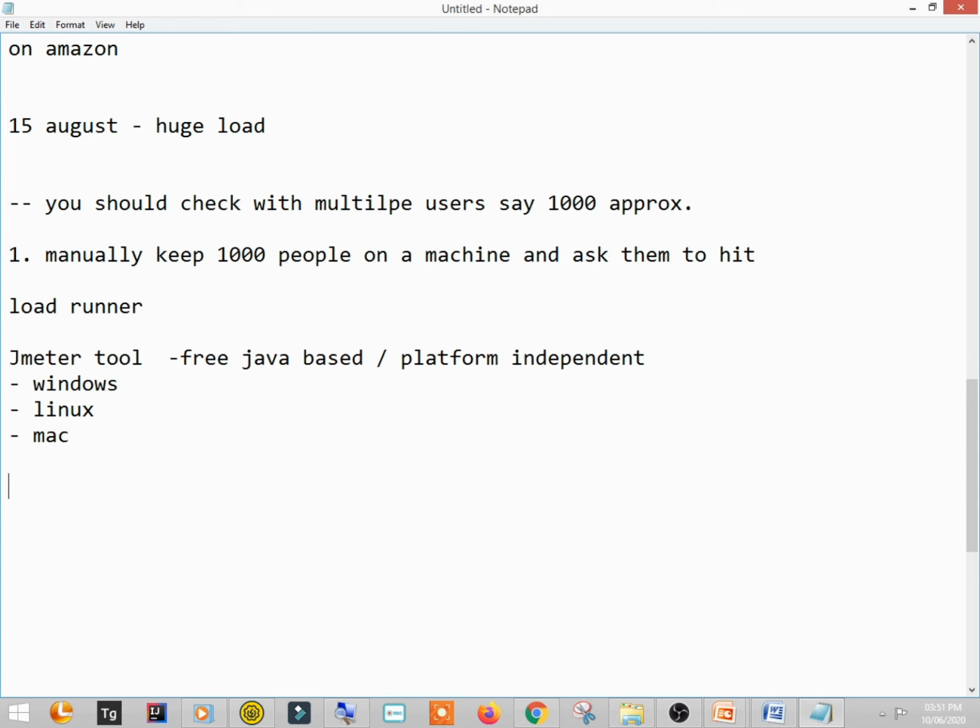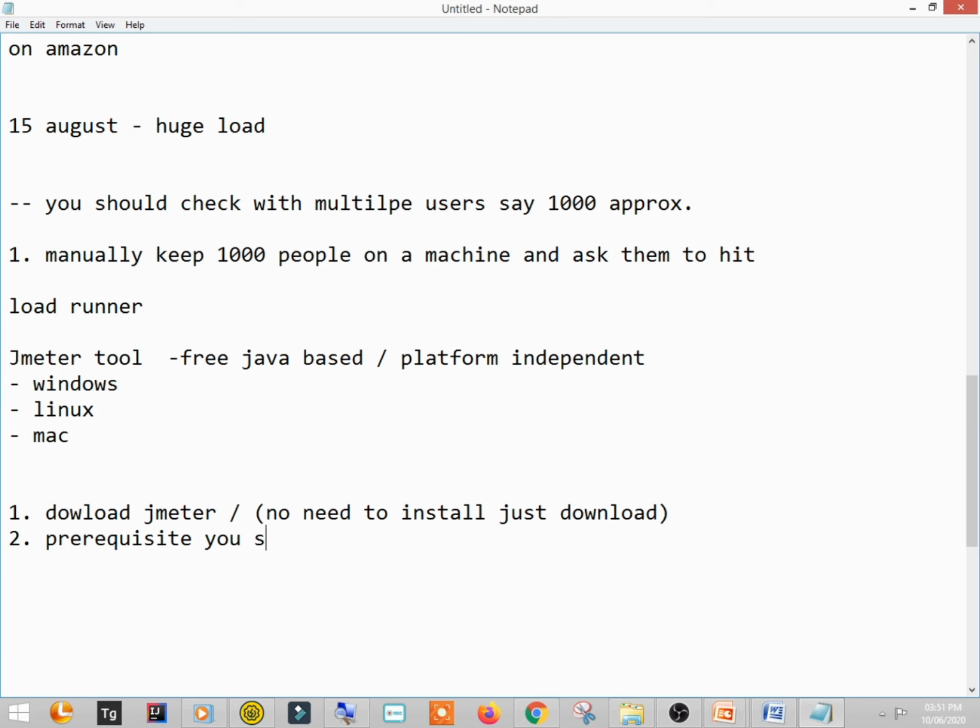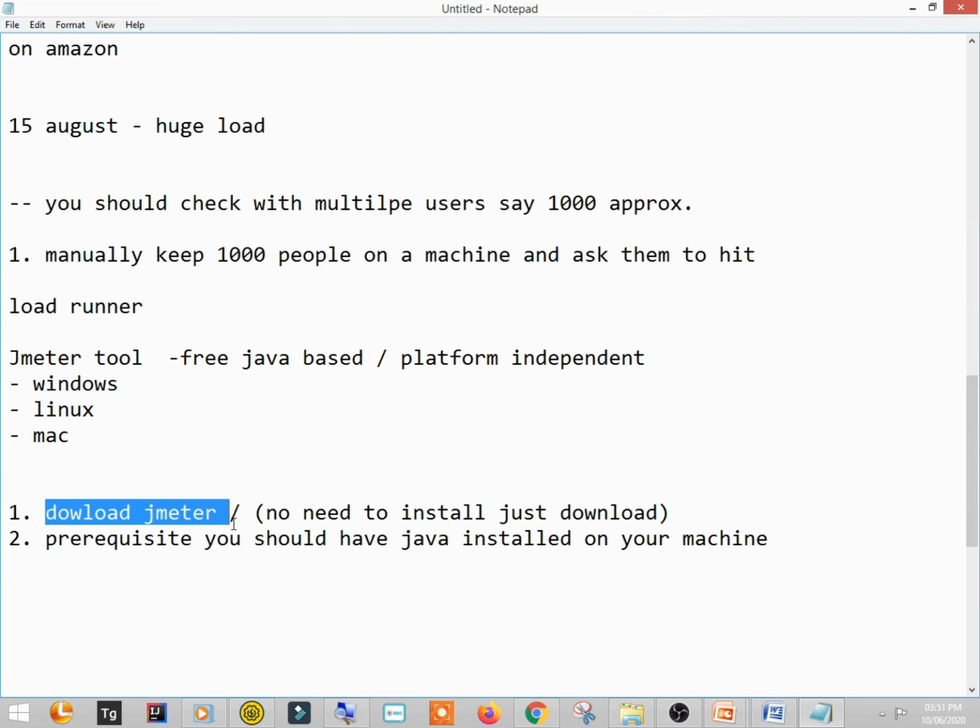So now let's download JMeter. I will not say install, you don't need to install. No need to install. Just download. But there is a prerequisite. You should have Java installed on your machine. Okay, so let's download the JMeter.